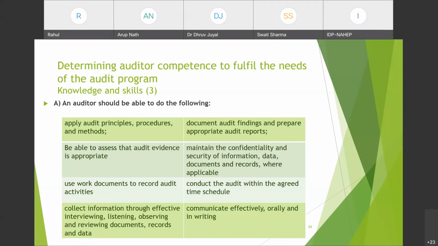Whatever the schedule is being agreed, if they are giving timing from 9 to 5 and a particular time for each department, auditors should be able to conduct the audit within the given time period. Communicate effectively, orally and in writing. An auditor should communicate effectively throughout the audit. So these are the things an auditor should be able to perform while auditing and for the audit.